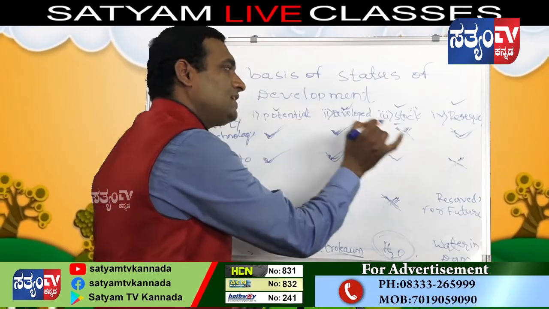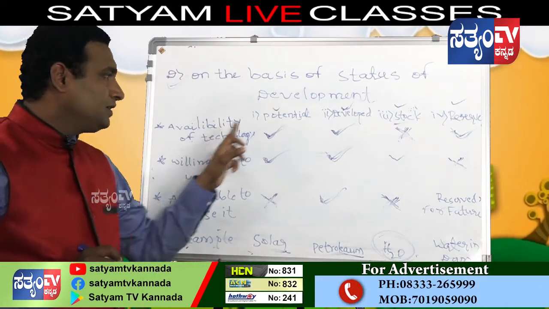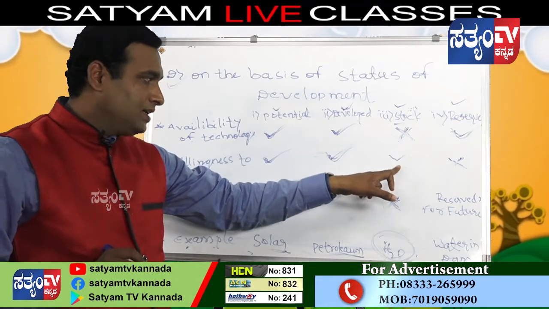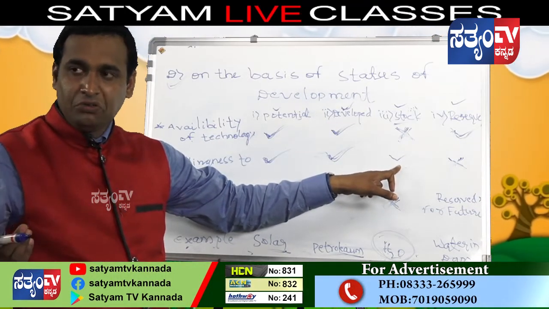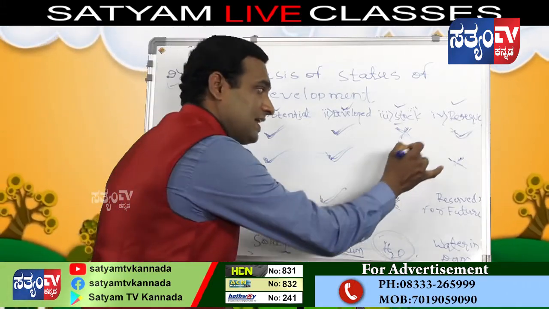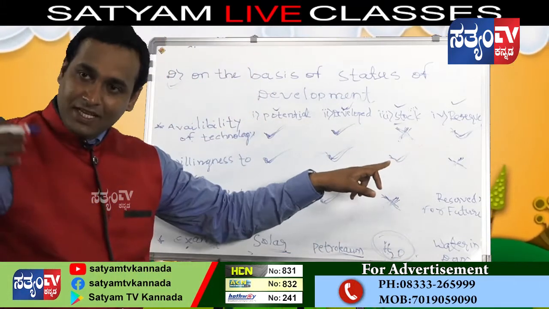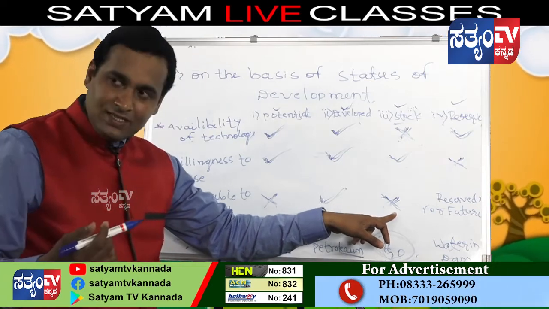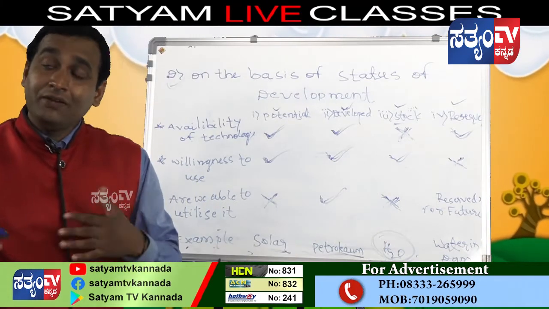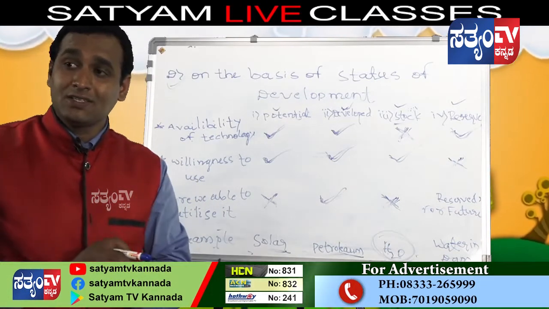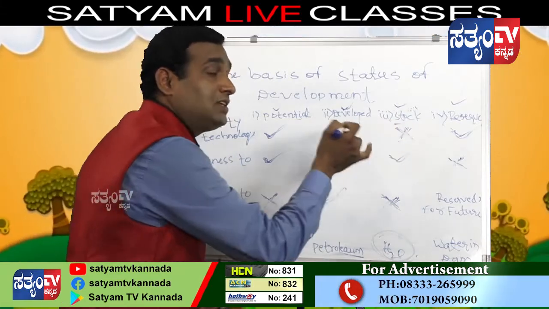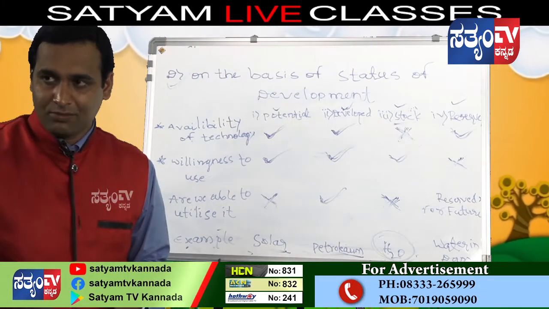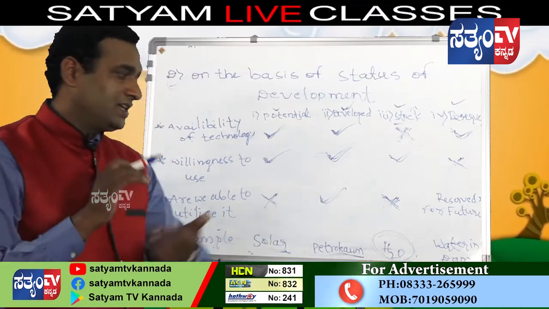To utilize the stock resources, is there availability of technology? Appropriate technology is not there. And here, are we willing to utilize it? Yes, we are willing to use it. And are we able to utilize it? No. Why are we not able to utilize the stock resources? Because appropriate technology is not there. How can we utilize these resources? It is impossible, no? For example, H2O.